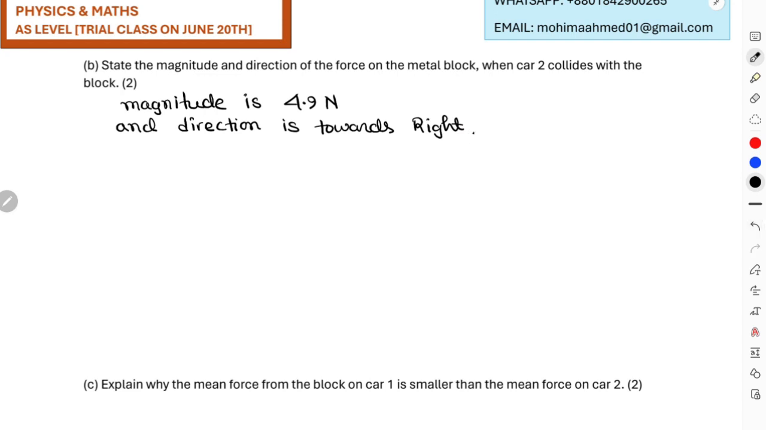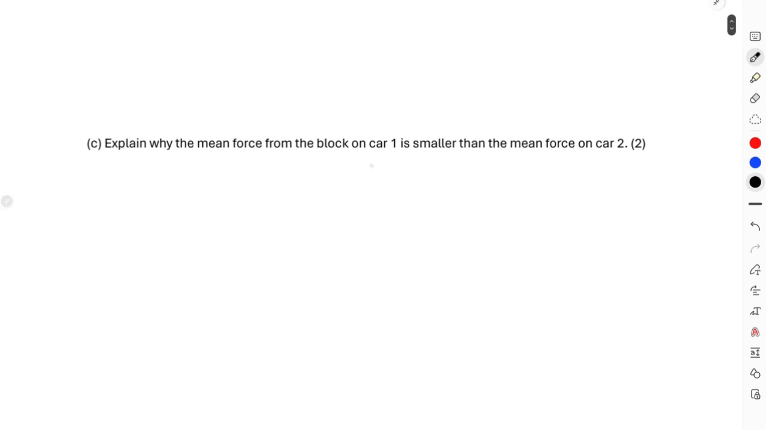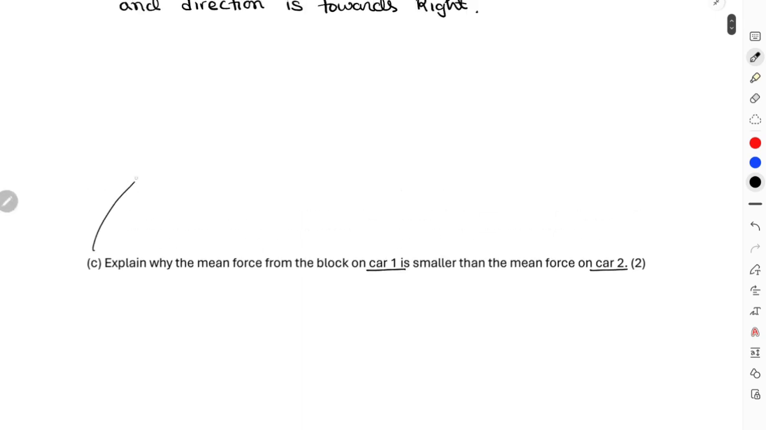Then it says: explain why the mean force from the block on car 1 is smaller than the mean force on car 2. Now this question is referring to Newton's second law, which says that the rate of change in momentum is directly proportional to the force. So this question is related to the conversion we did in our theoretical classes, that delta P is equal to force over here.